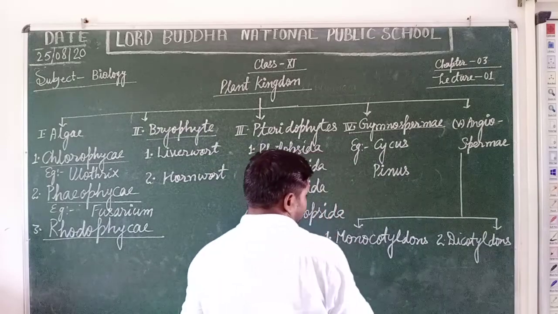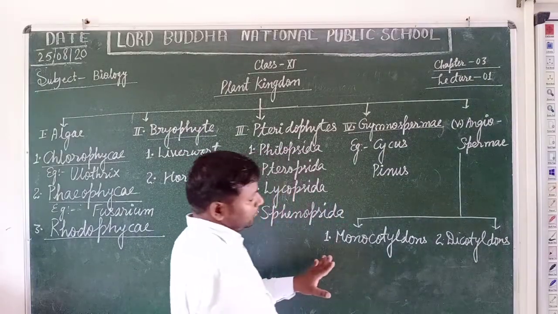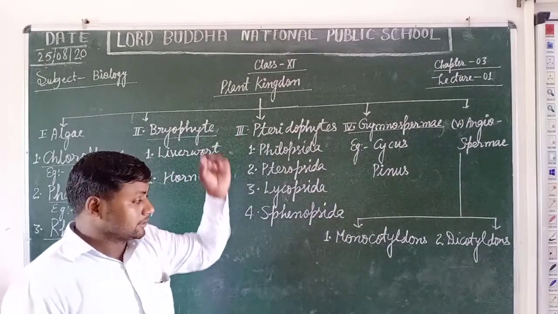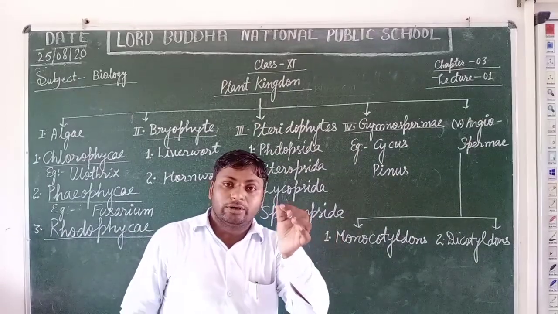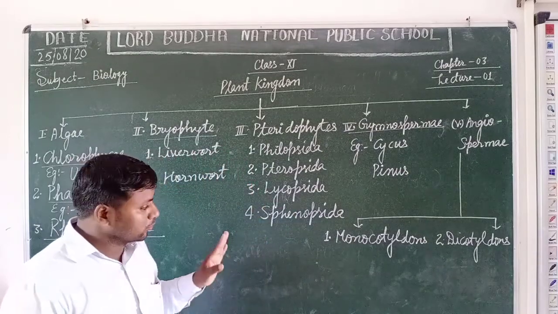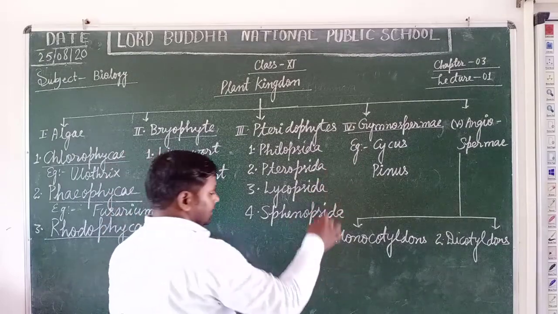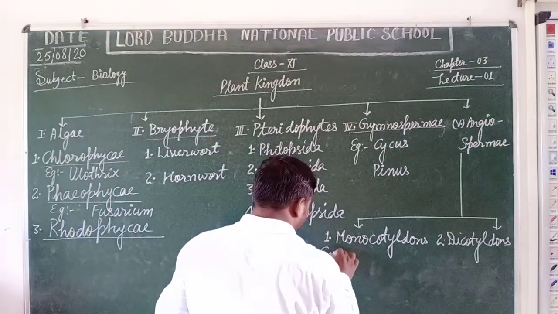What are monocotyledons? The monocotyledons are the kinds of plants that bear a single cotyledon in their seed coat. Inside their seed coat, only a single cotyledon is present. Let's take some examples of monocotyledons.